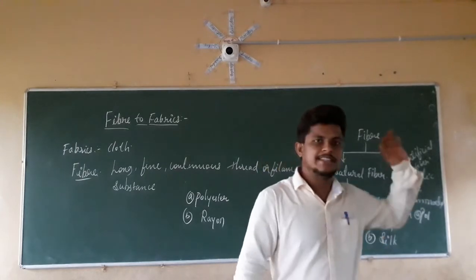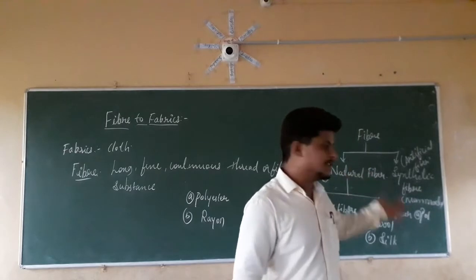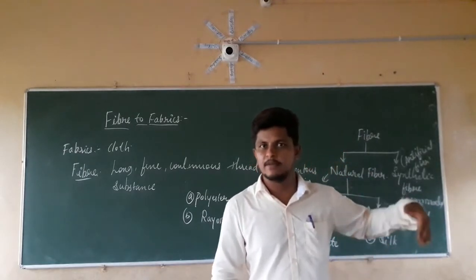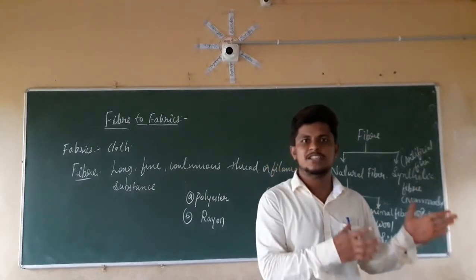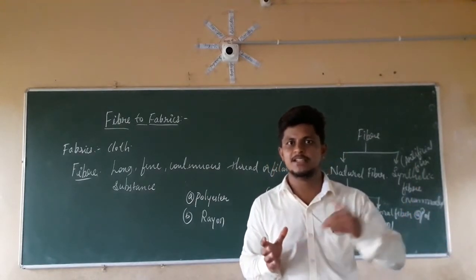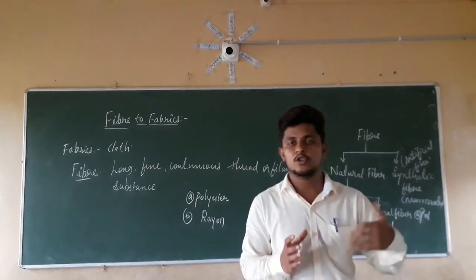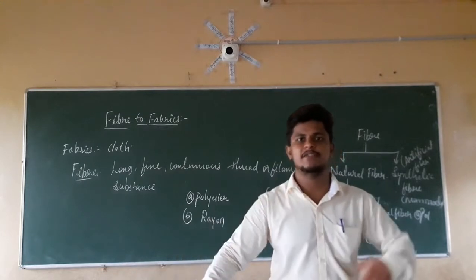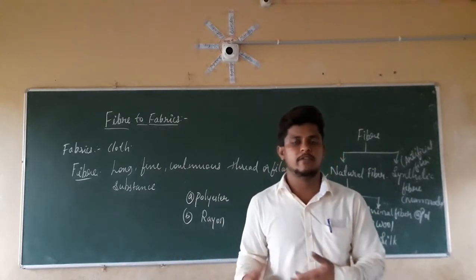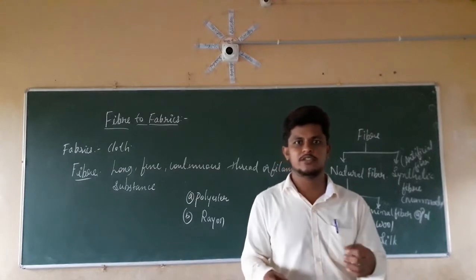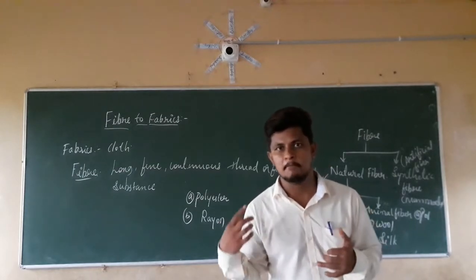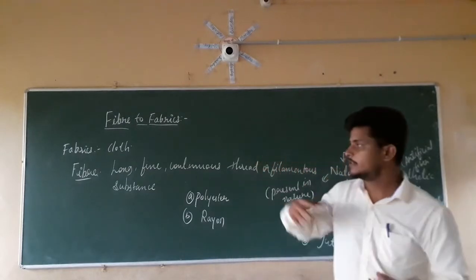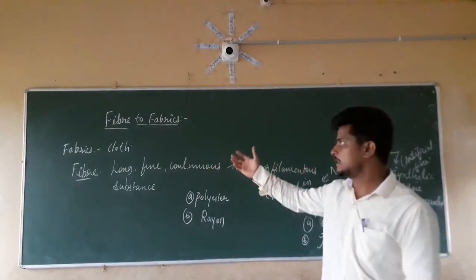So which one is covered in the 6th class only, as well as we have discussed about the jute fiber, which we are going to get from the jute plant, from the stem of the jute, where we are going to keep the stem of the jute for 10 to 15 days in soaking. Then we are going to separate the jute fiber. Then we are going to use the weaving or knitting process so that we are going to produce the clothing material. So already we discussed those things in this topic, that is nothing but fabric to fabrics.